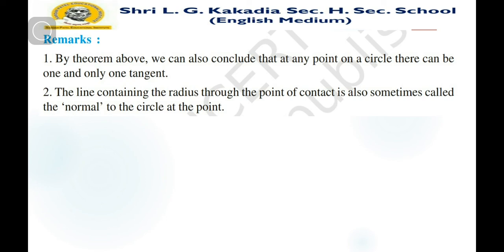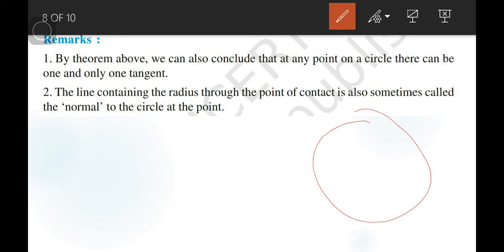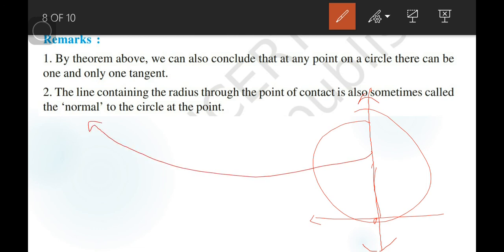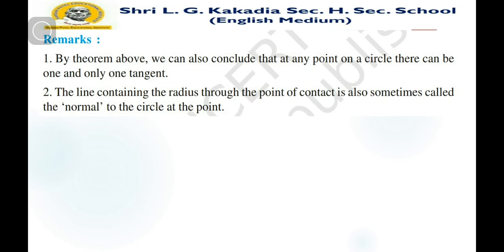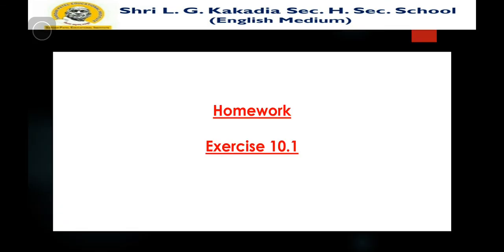If there is a given circle and its tangent, then the line containing this radius is called the normal sometimes. This is the thing we remark here, and in this way you can solve exercise number 10.1. Try to solve it, and if you find any doubt, then you can discuss it with me.